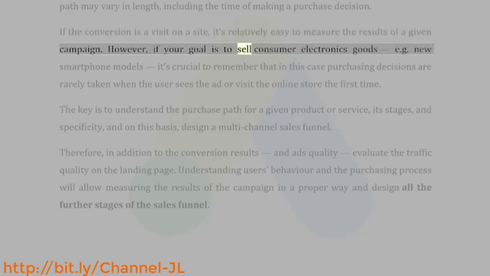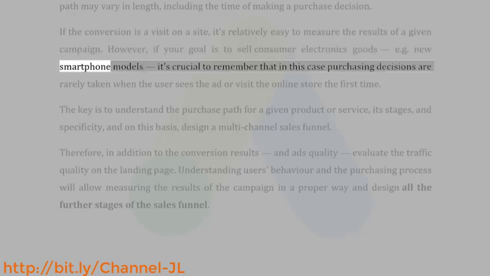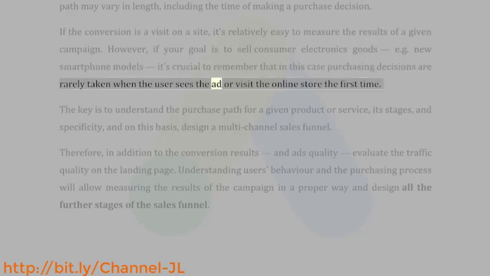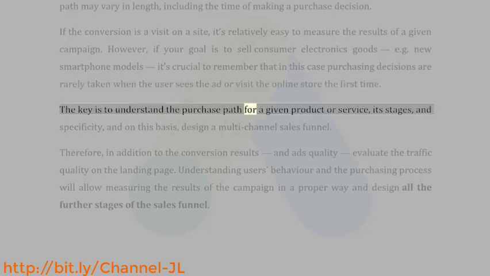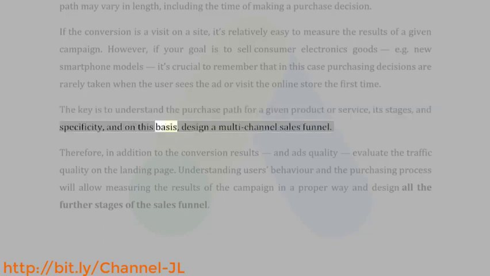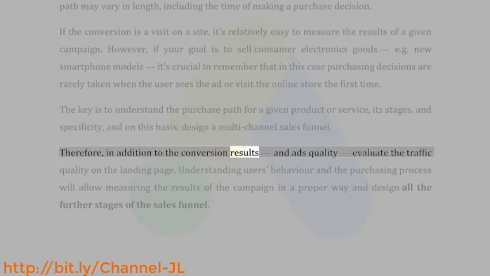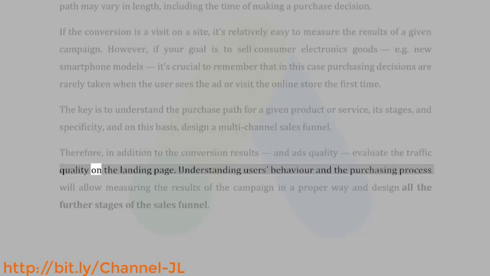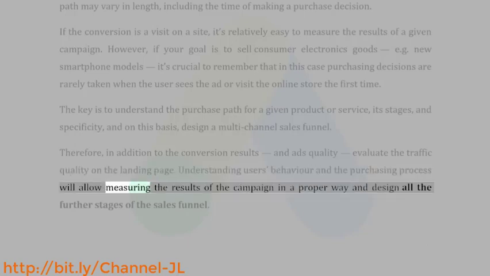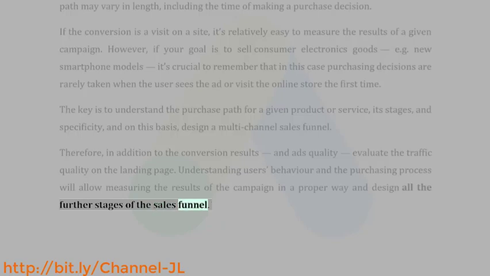However, if your goal is to sell consumer electronics goods, e.g. new smartphone models, it's crucial to remember that in this case purchasing decisions are rarely taken when the user sees the ad or visits the online store the first time. The key is to understand the purchase path for a given product or service, its stages and specificity, and on this basis, design a multi-channel sales funnel. Therefore, in addition to the conversion results and ads quality, evaluate the traffic quality on the landing page. Understanding users' behavior and the purchasing process will allow measuring the results of the campaign in a proper way and design all the further stages of the sales funnel.